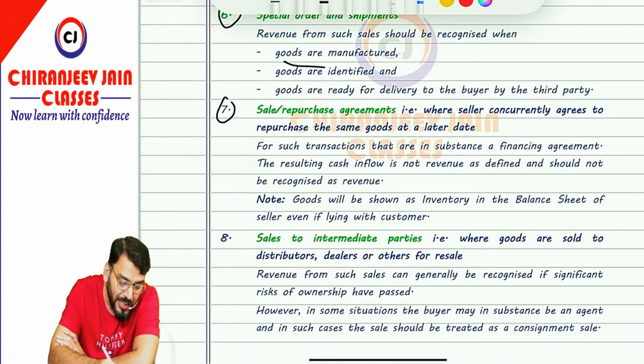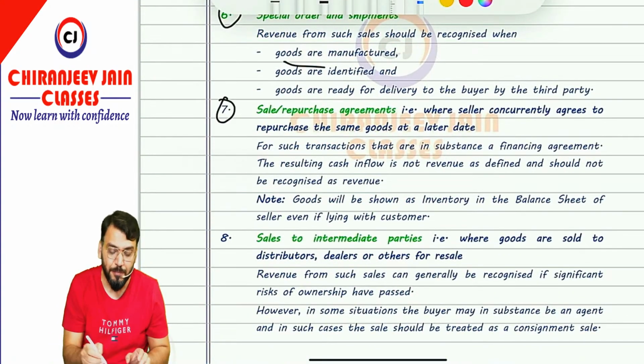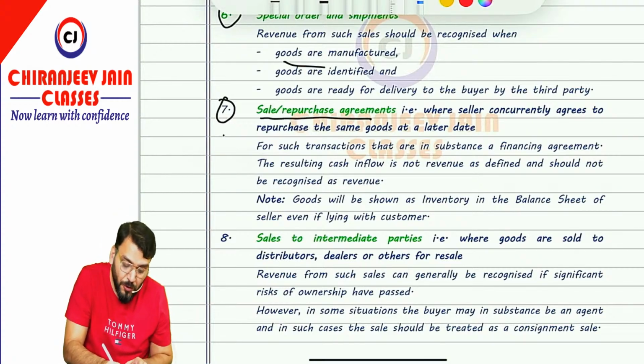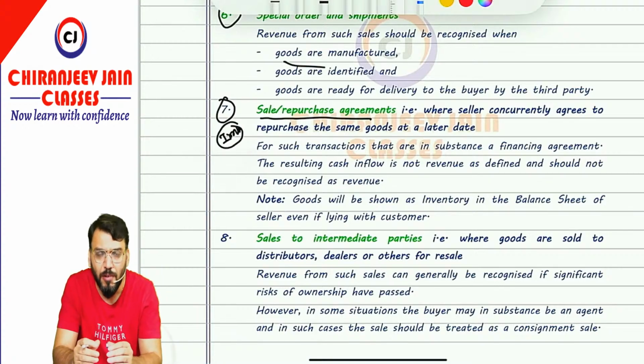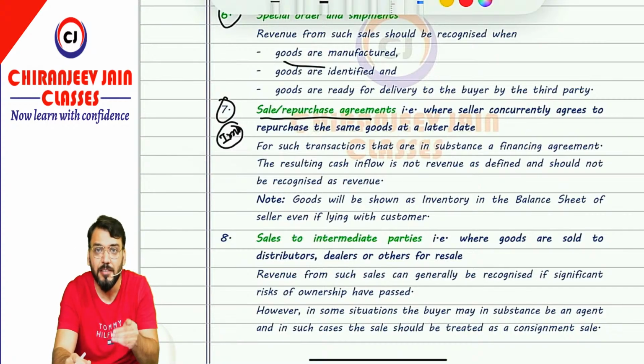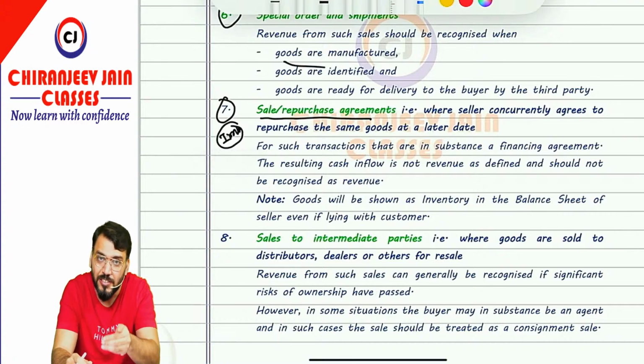Then next point, sale or repurchase agreement. This is a very important point. Sale or repurchase agreement, and from my point, it is expected in the exam. What happens, sometimes the agreement is designed in such a way that a sale has been done, and in that contract only there will be one repurchase agreement of those goods, meaning a sale of goods with a repurchase agreement, that the seller will repurchase those goods from the buyer after 2 months, 3 months or 5 months, correct?